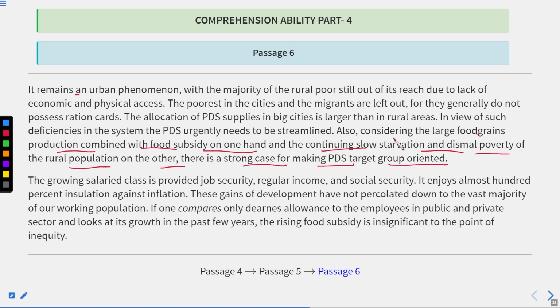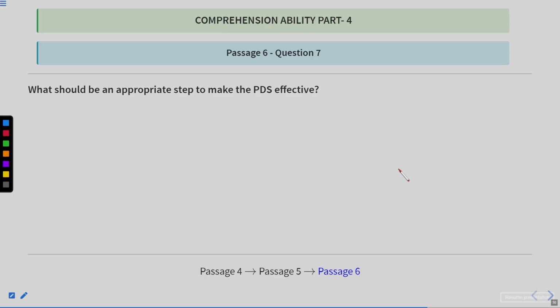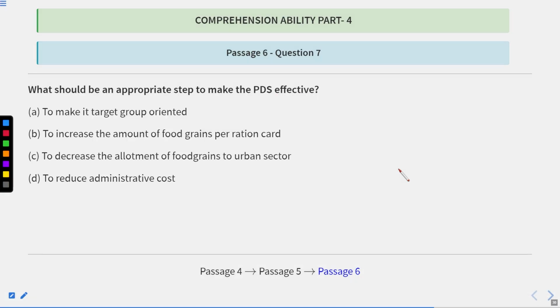If we see, also considering here, in view of such deficiencies in the system, PDS urgently needs to be streamlined. And how to make it streamlined? By making it target group oriented. So in this question, we can see that it is to make it target group oriented. So the answer will be A. Now let us move to the next one.